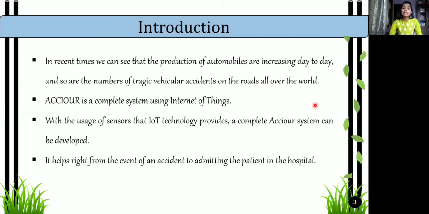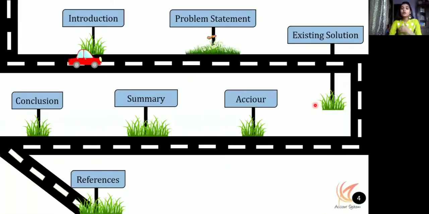ACCIOUR is a complete system using Internet of Things. With the usage of sensors that IoT technology provides, this ACCIOUR system can be created. And I called it a complete system because it helps right from the event of an accident to admitting the patient in the hospital.